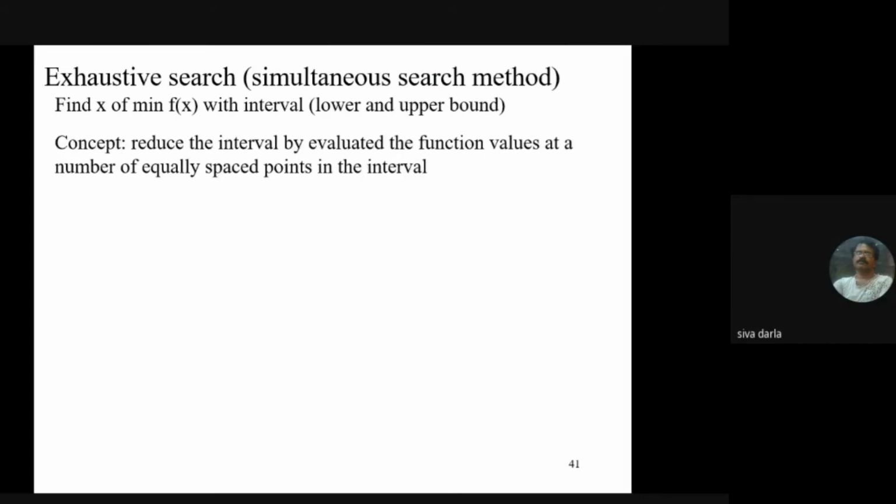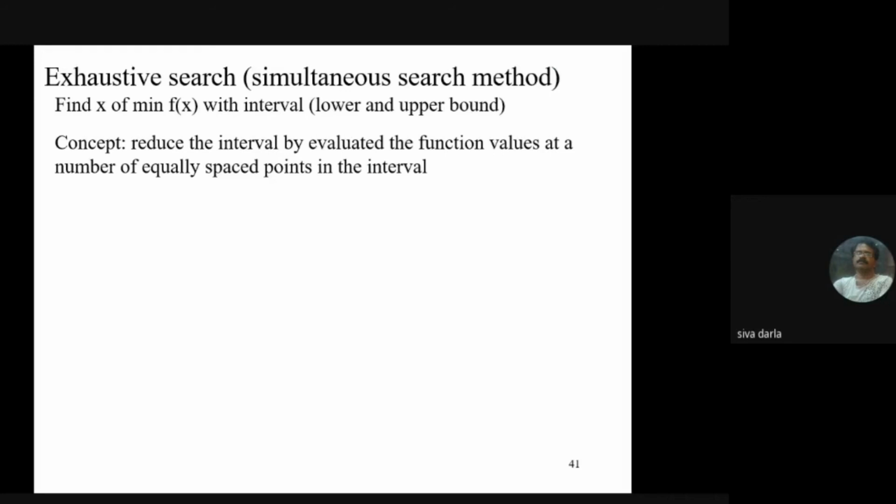And second is exhaustive search, which we can also call a simultaneous search method. You consider the range of uncertainty here. The boundary is given, a lower boundary and an upper boundary. Within the boundary, we can have a fixed number of equally spaced points in the range. Then we can find out the best point based on the evaluations. So find x that minimizes f of x with the lower bound and upper bound given in the problem statement or model. So what is the concept here?